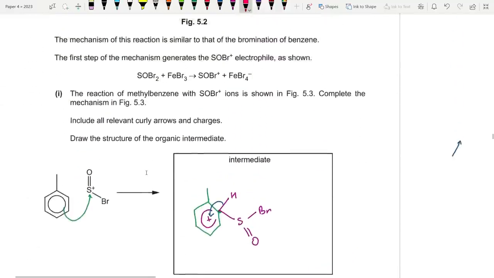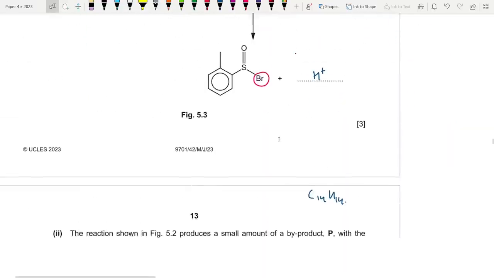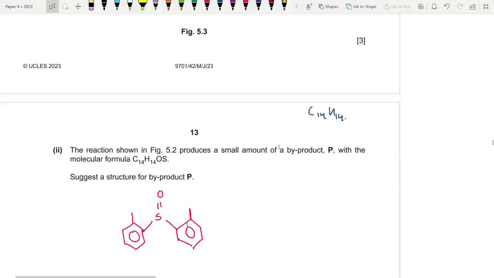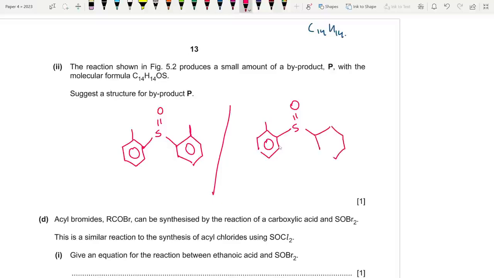the reaction in 5.2, this one produces another byproduct. There could be a possibility that, maybe it wouldn't join in position number 2 of the benzene ring. Maybe it would join in position number 4. So they've allowed another byproduct, which is basically this, the same thing, but just a bit different, like this, SO. And then if you draw the benzene ring, it went to position 4 like this. This is also fine. Position 1, 2, 3, 4. That's also okay. But I honestly go with this. Easier to draw, right?